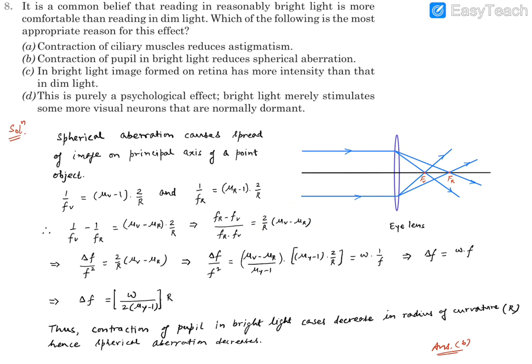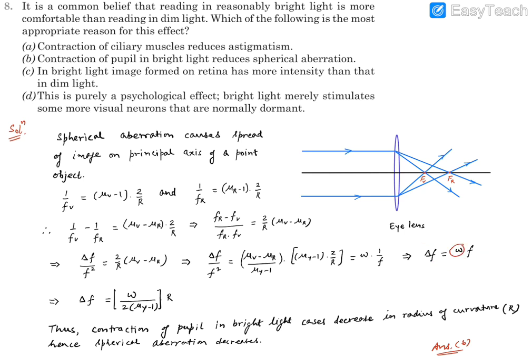Now for yellow color we can think of this as a single focal length, so we can write it as f into f, that is f square. However, this difference in the focal length is the amount of aberration that is going to be there. Now we can divide and multiply by mu y minus 1. So this becomes the dispersive power, written as omega. This is the focal length of the lens, which is 1 by f. Then 1 by f gets cancelled out. Basically we get the relation delta f is equal to omega into f. People can remember this as a result as well. So spherical aberration is equal to dispersive power into the focal length of the lens that we are using.